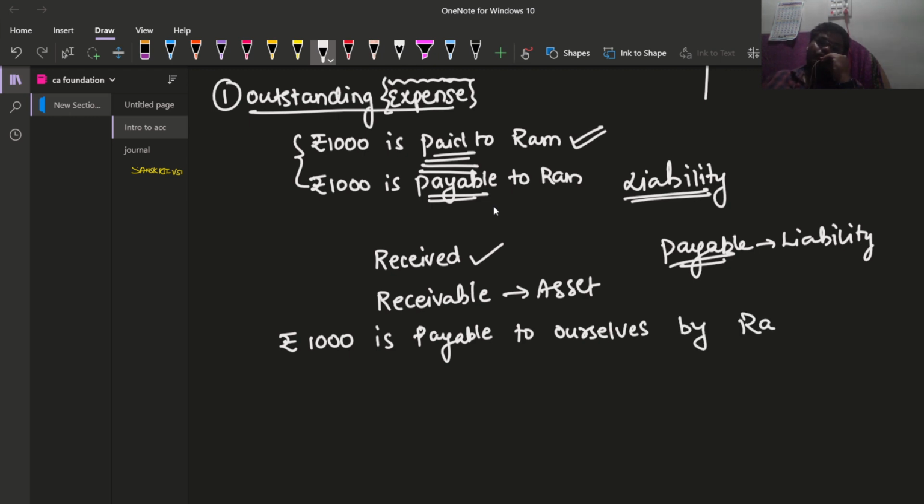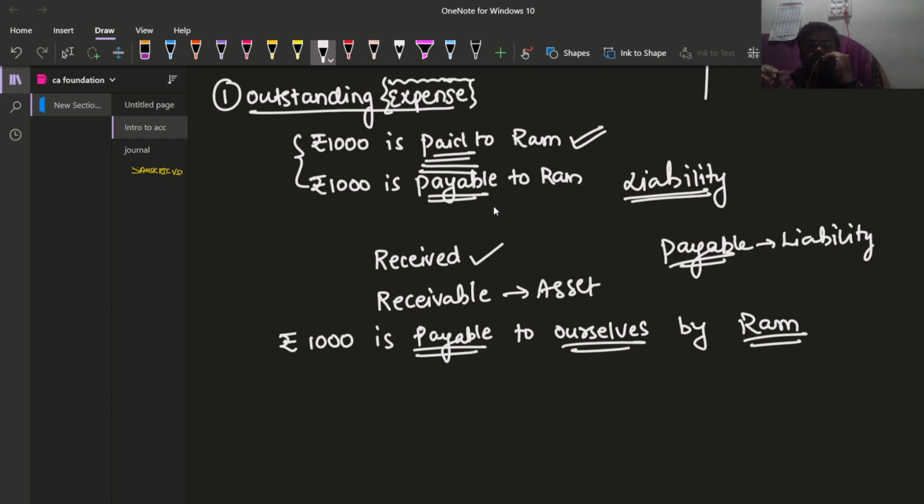by Ram. See, if we see that the payable is there, then we understand it is a liability. But who is paying? Ram is paying to ourselves. That means we are receiving it. So it will be like an asset. We are receivable in the sense we are treating the amount as an asset.